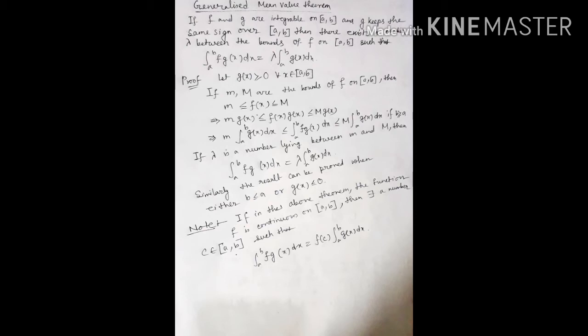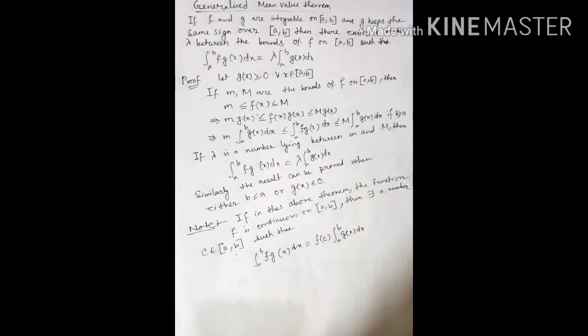So this implies m g(x) ≤ f(x)g(x) ≤ M g(x). Now we take integration on both sides. So this implies m ∫ from a to b g(x) dx ≤ ∫ from a to b f(x)g(x) dx ≤ M ∫ from a to b g(x) dx, if b ≥ a. If λ is a number lying between m and M, then we can write from the previous theorem ∫ from a to b f(x)g(x) dx is equal to λ ∫ from a to b g(x) dx.